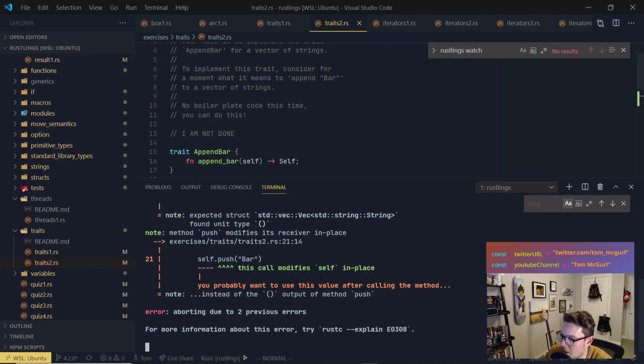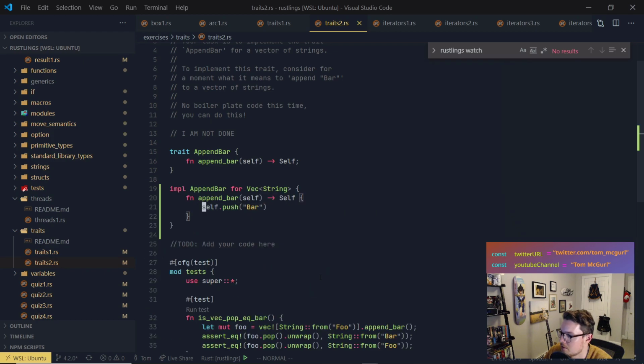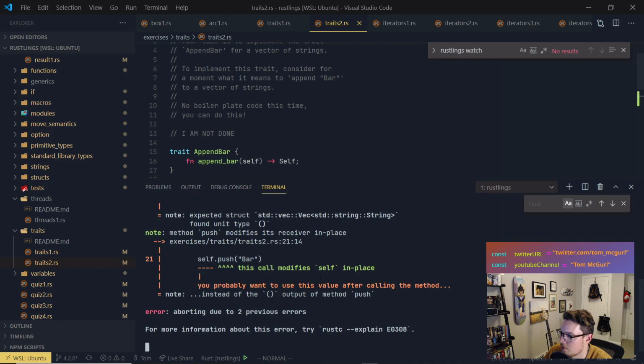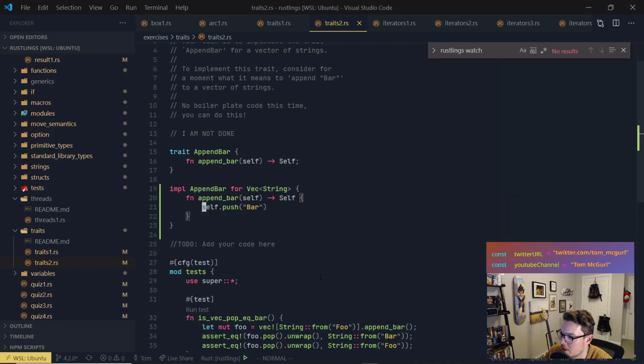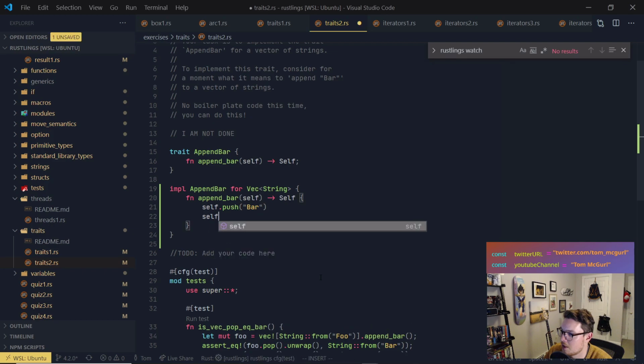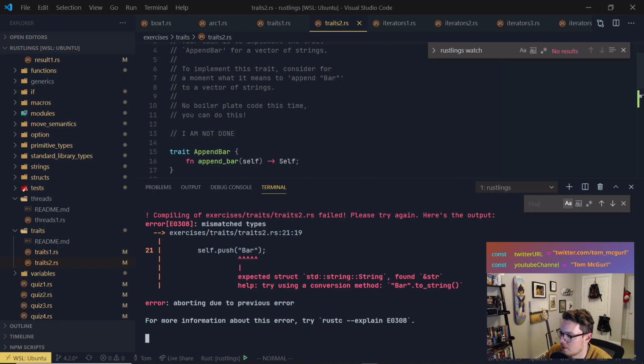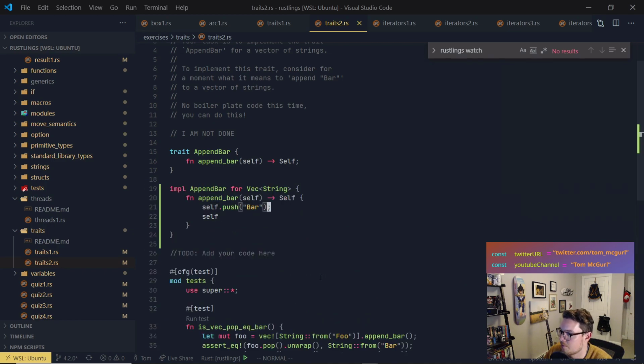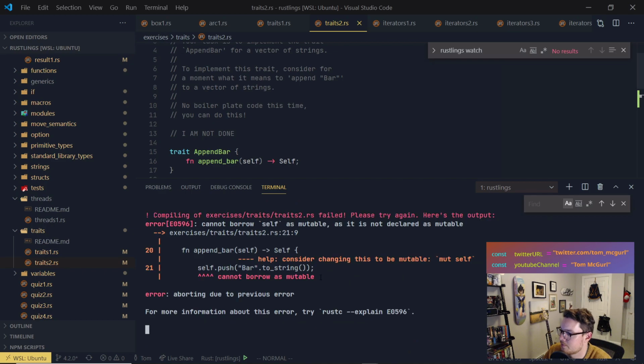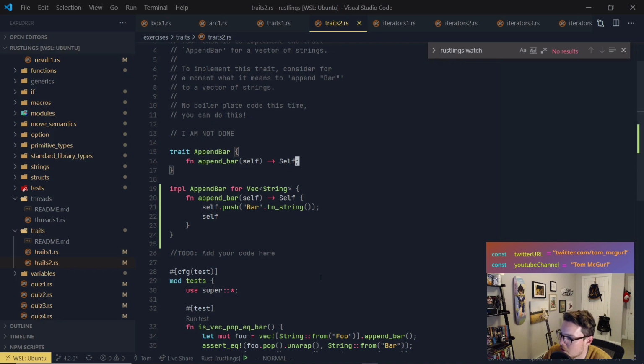This call modifies self in place. You probably want to use the value after calling this method instead of the output of the push. Right, so this doesn't do anything, so we need to return self. Expected struct String. Silly me. We can just do to_string, or we could do String::from, right? Consider changing this to be mutable self. We don't want to do that because we don't want to change the signature.